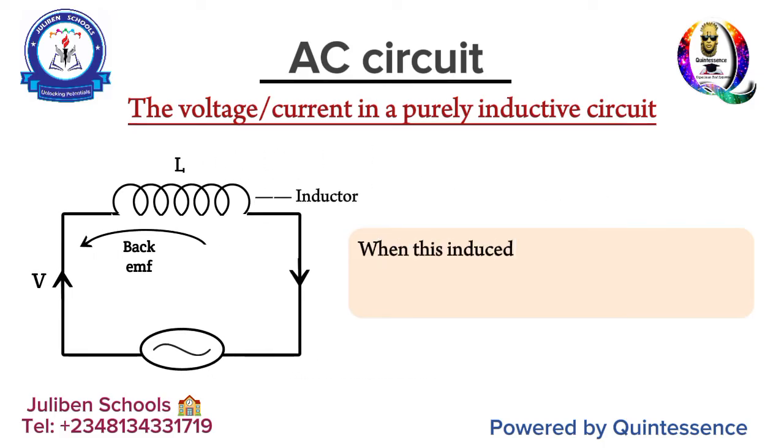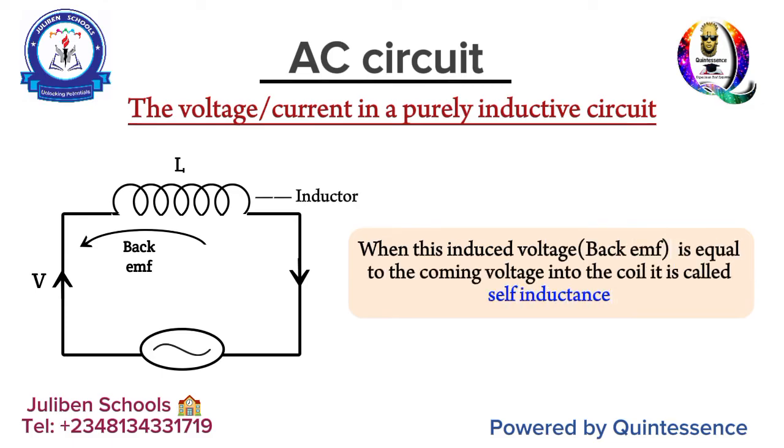Now, when this induced voltage happens to be equal to the incoming voltage into the coil, we call it self-inductance. However, it is also important for you to know that this induced voltage in the coil is called back EMF.